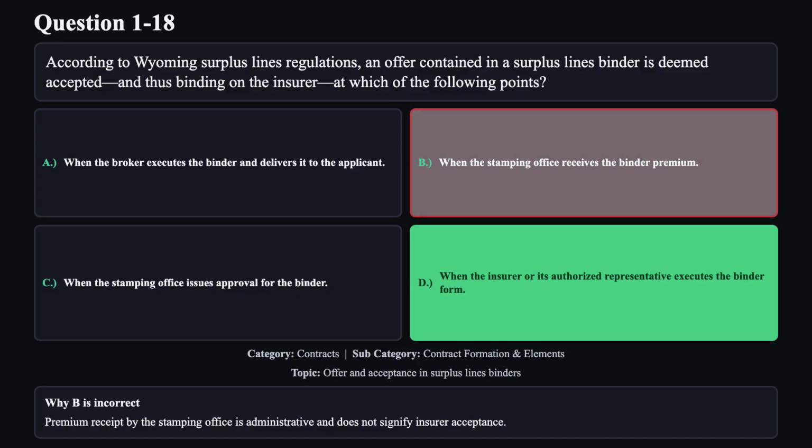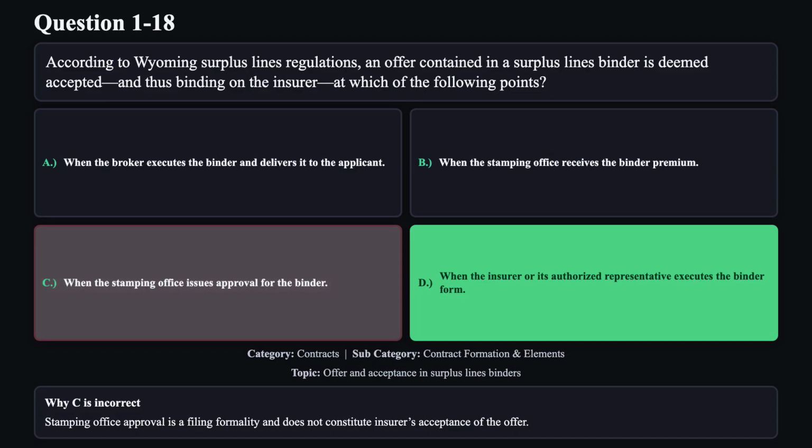Reason B is not correct. Premium receipt by the stamping office is administrative and does not signify insurer acceptance. Reason C is not correct. Stamping office approval is a filing formality and does not constitute insurer's acceptance of the offer.